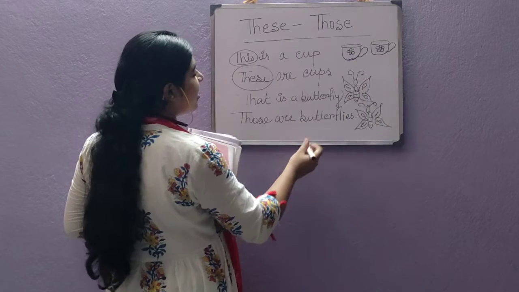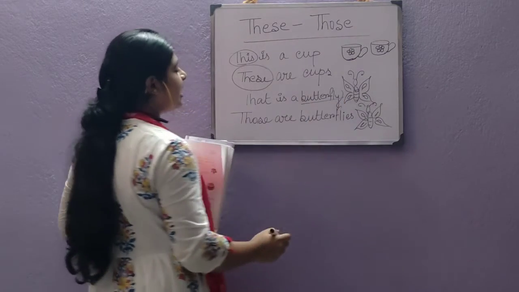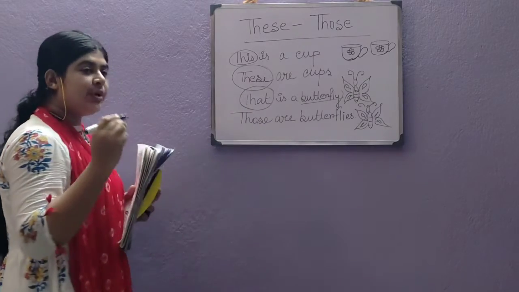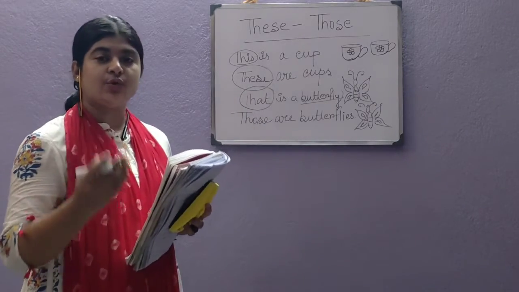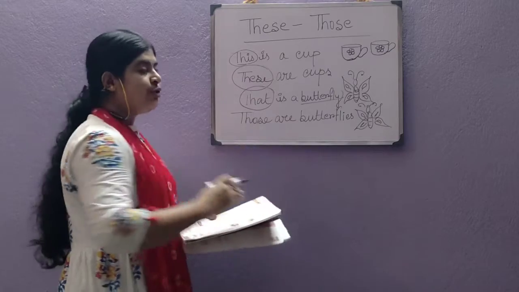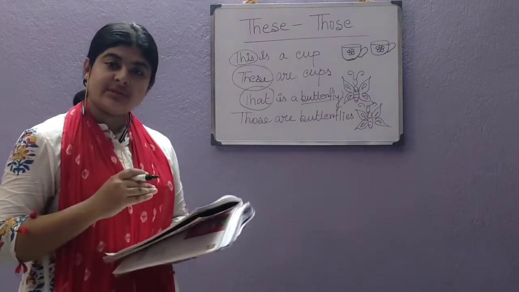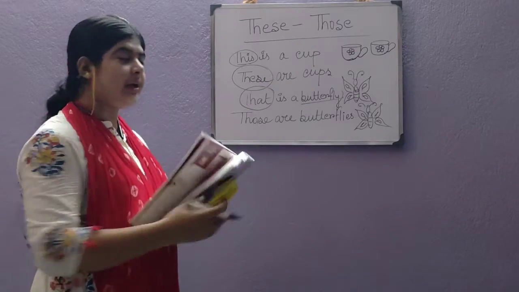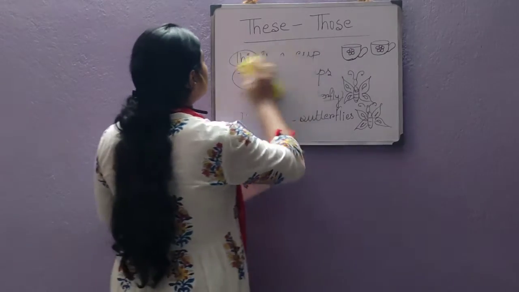Just look at this. I have not only made this word plural, but I have made the word that into plural. So if we want to write the word that in plural, then it will be those, and the word this in plural will be these. Okay, so now I am giving you one list.